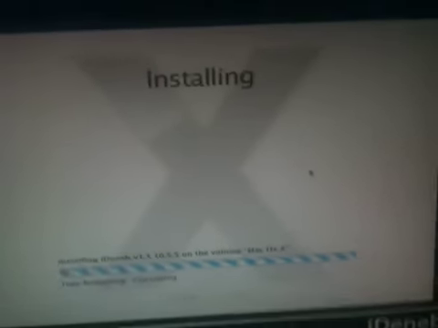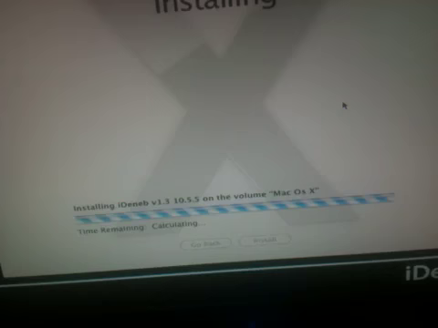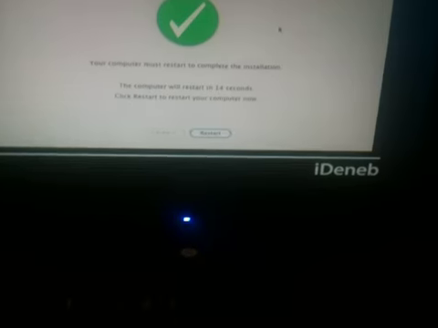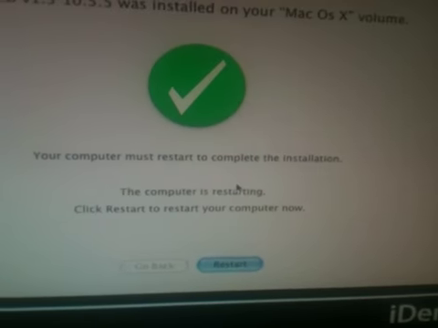And I skip this, and that's basically what I do. But since this is going to take a while to download, I'm going to go ahead and stop the video, and once it gets done downloading and it boots up, I'll show y'all what it does. Okay, it got done, and now it goes to this screen. So I click restart.